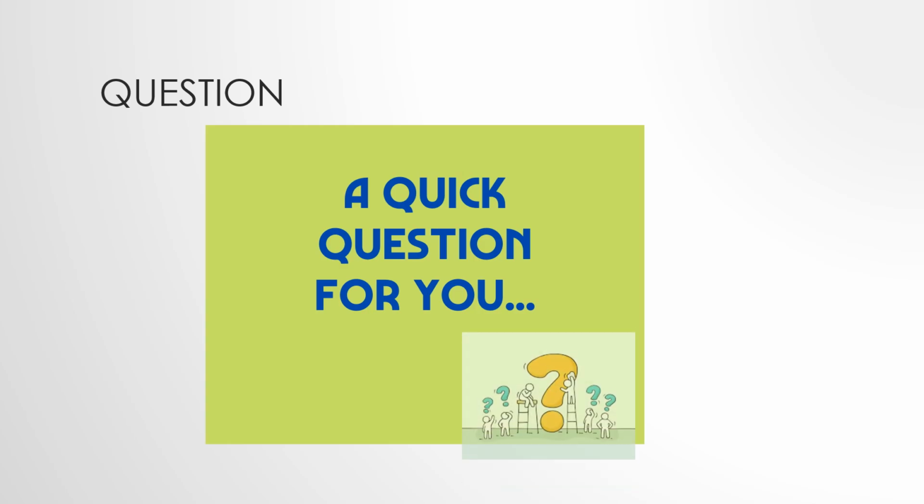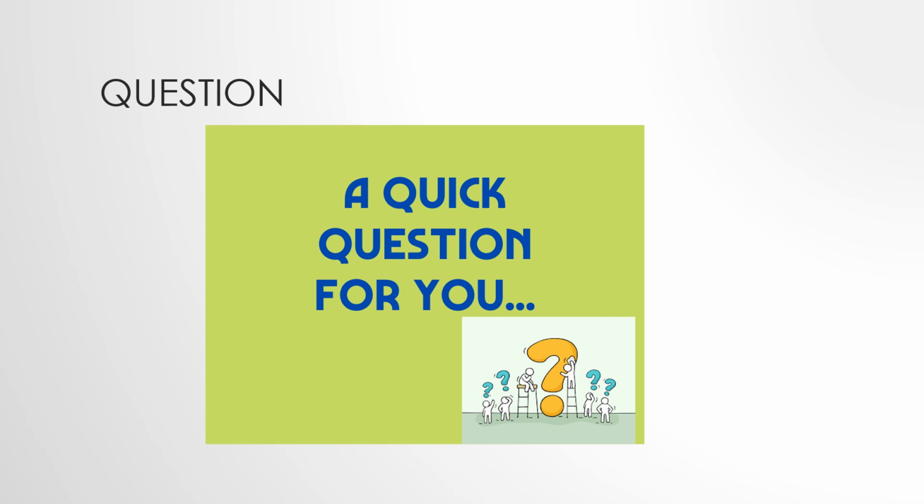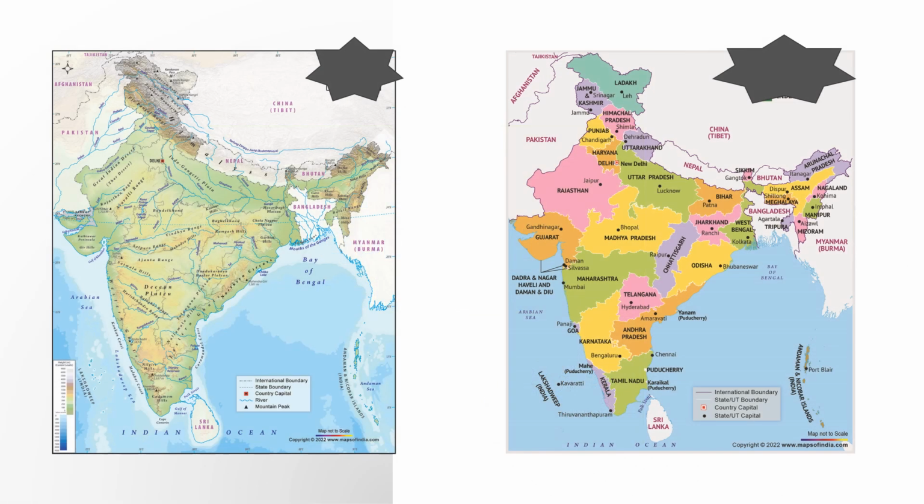So now I have a quick question for you. देखते हैं will you be able to answer or not. चलो, so tell me which map is this. This is India's map. Okay, India का map है. But these are 2 different types of map. Now tell me which is a physical map and which is a political map of India. Both are Indian maps. Okay.